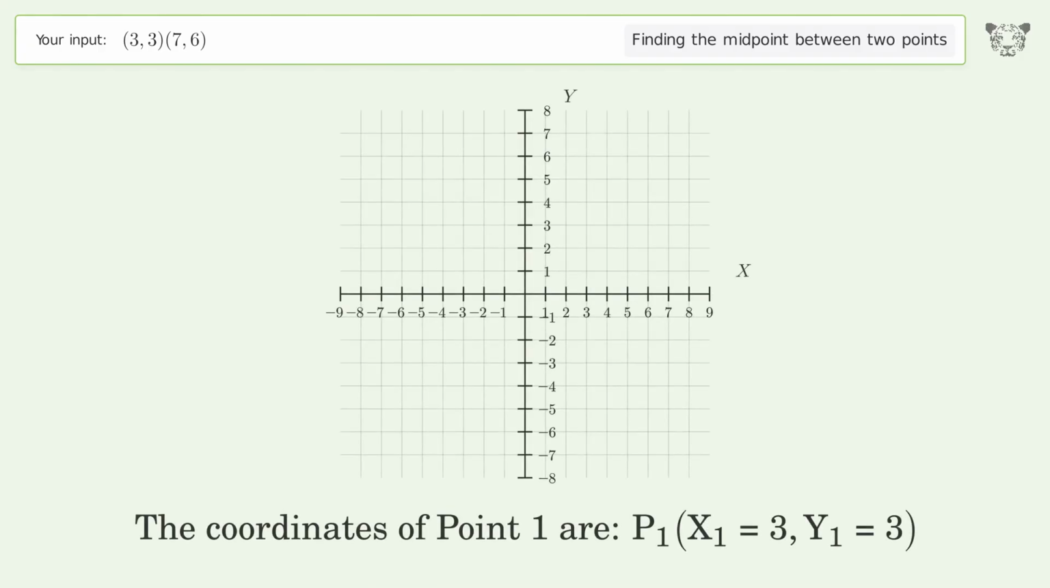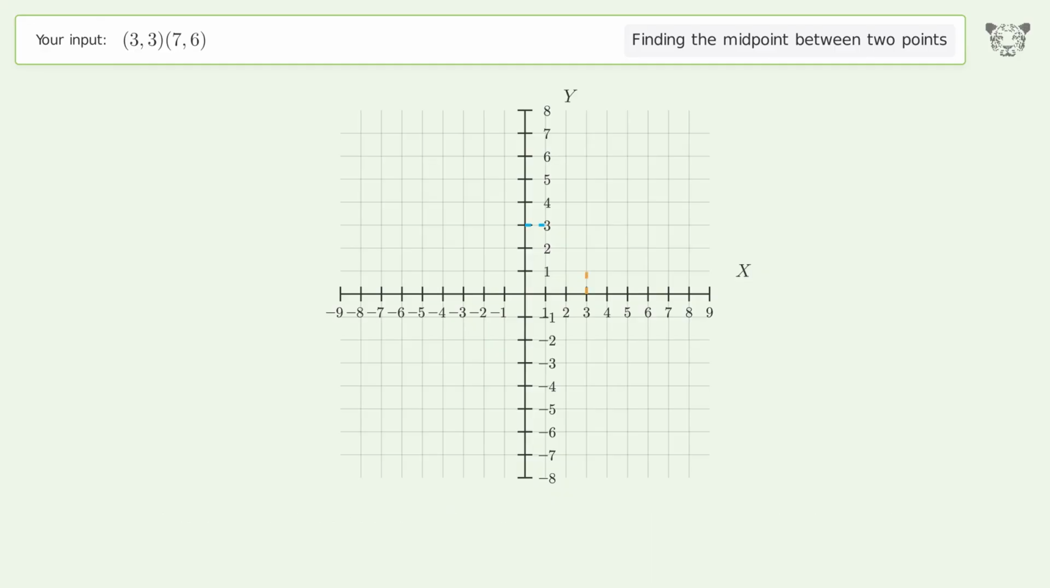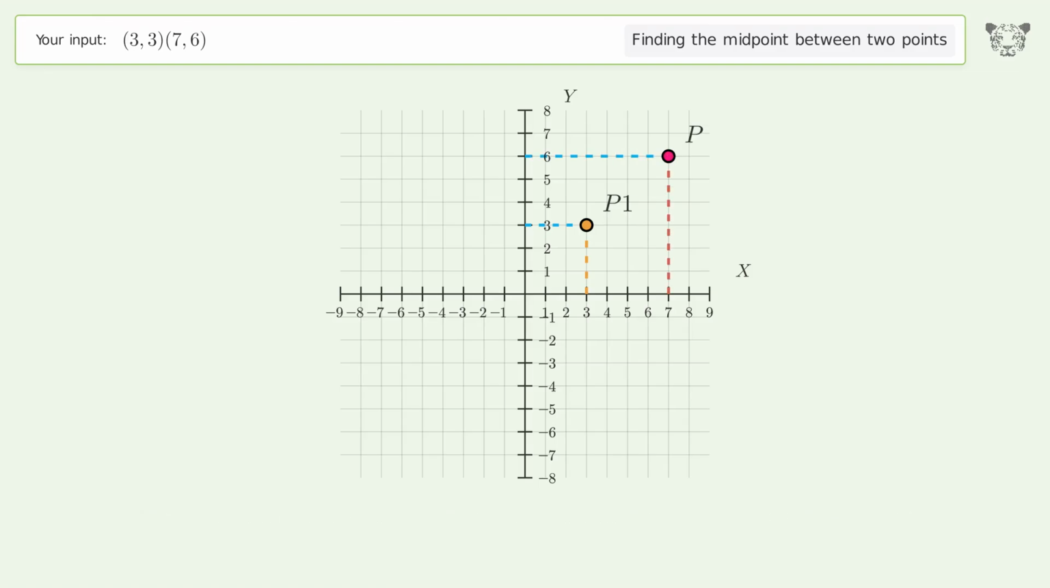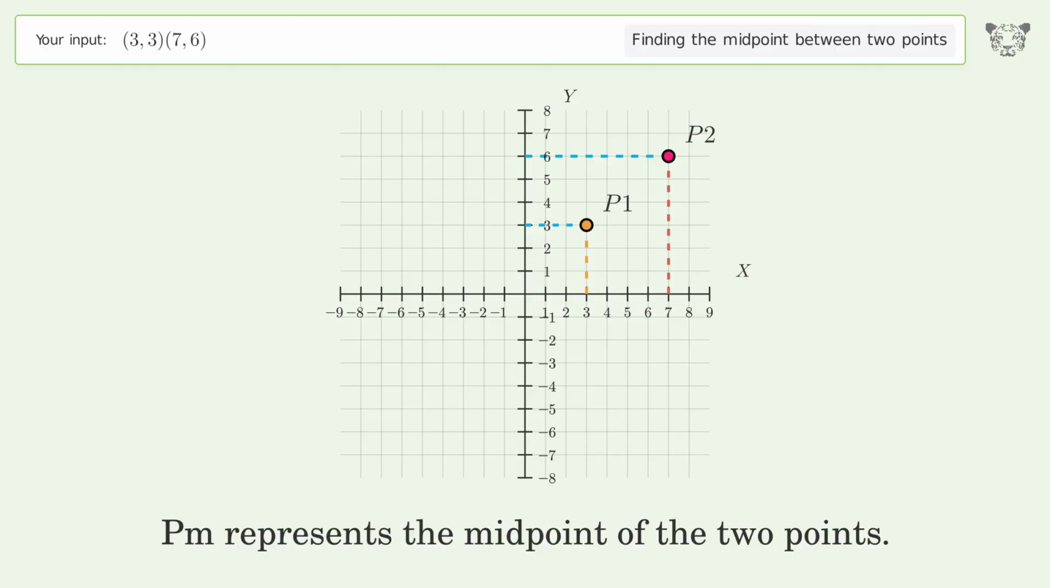The coordinates of point 1 are x1 equals 3, y1 equals 3. The coordinates of point 2 are x2 equals 7, y2 equals 6. PM represents the midpoint of the 2 points.